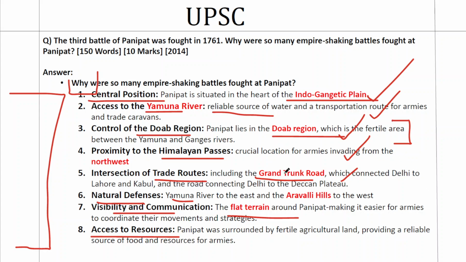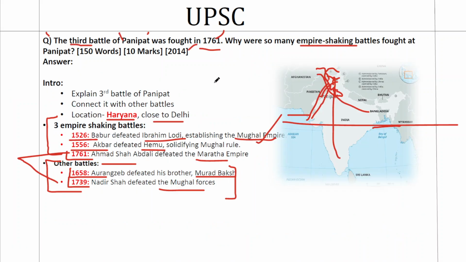We talked about the Doab, we talked about the Yamuna. So the supply of resources: battles often continued for a long time and the armies have to be fed, so fertile agricultural land and an abundance of resources is essential. We have given 8 reasons here for Panipat being the center of empire-shaking battles, and this will be enough to address a 10 marker along with these other value additions and the map.